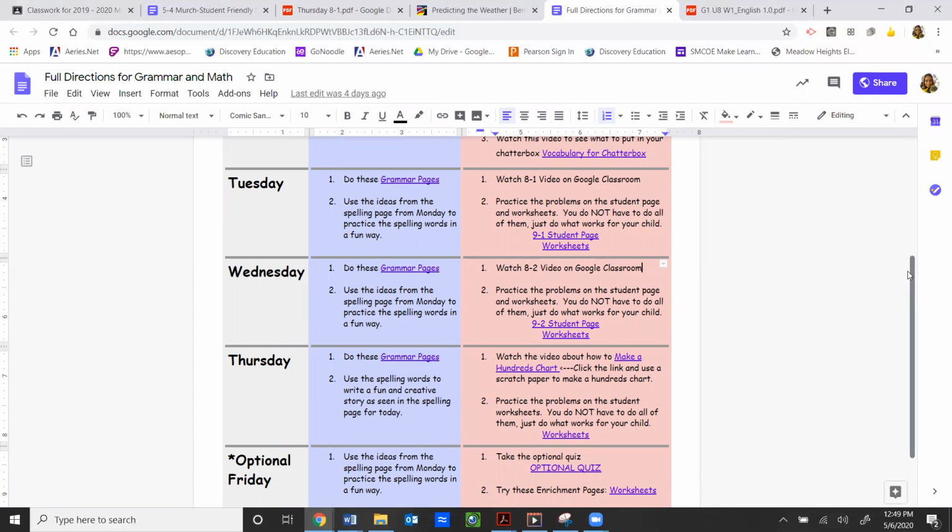You could cut out letters. You could make up your own sentences. You could do the flashlight writing. You know, pick anything that you would like. So those are some other options for you.